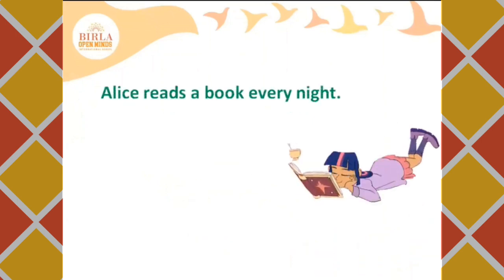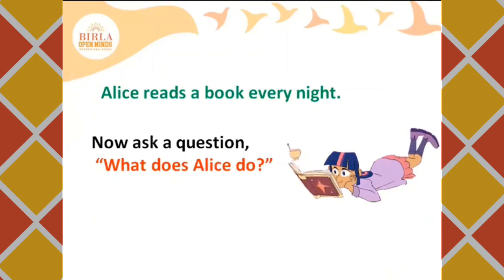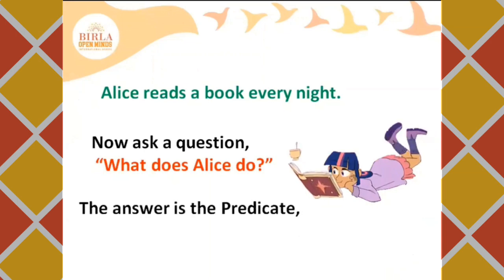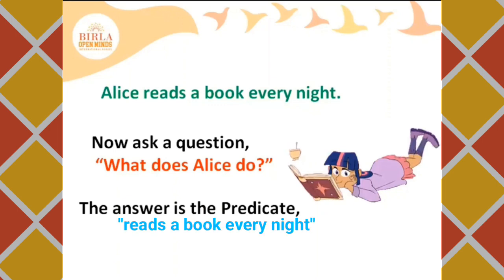Now let's find out the predicate. Alice reads a book every night. Now ask a question. What does Alice do? Alice reads a book every night. So the answer is the predicate. Reads a book every night is the predicate in the sentence.